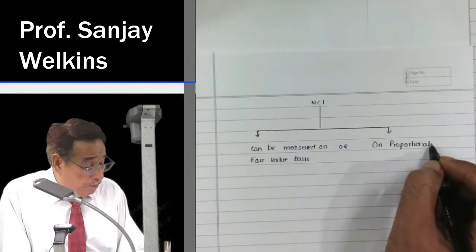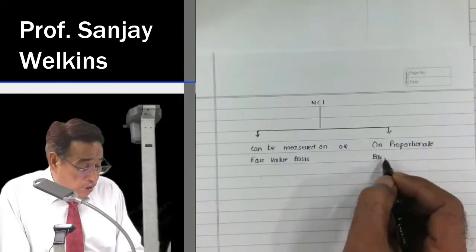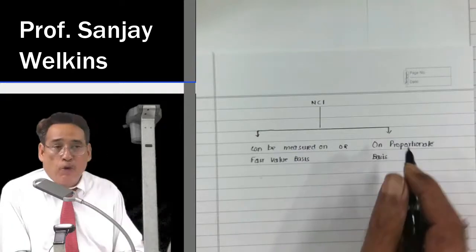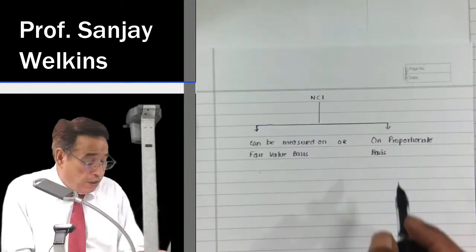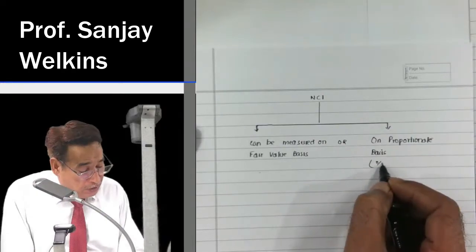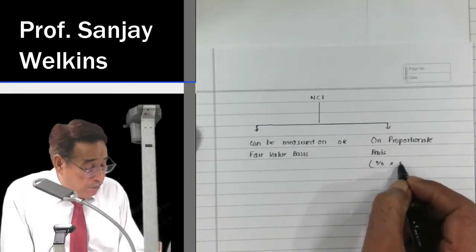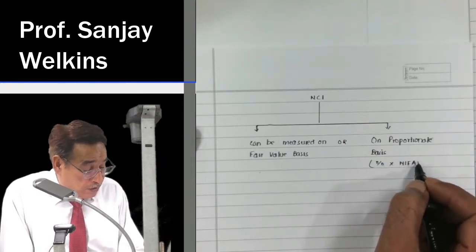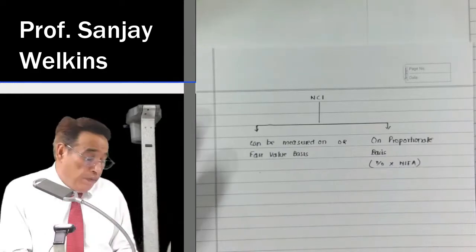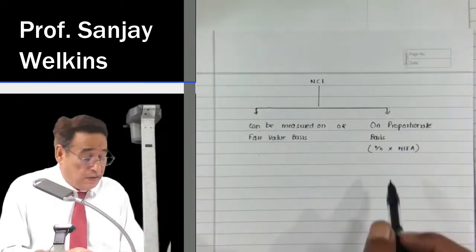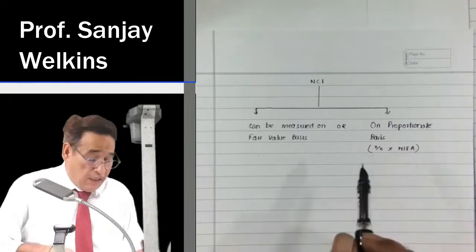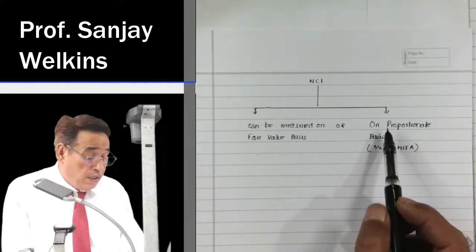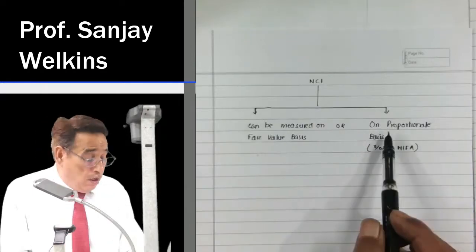And in all the questions which we have done so far, we computed NCI on proportionate basis, because we were simply taking the percentage of the NCI and multiplying it with the value of net identifiable assets of the acquiring company. So when NCI is computed by taking the percentage against the net identifiable assets, we call that NCI being measured on proportionate basis.